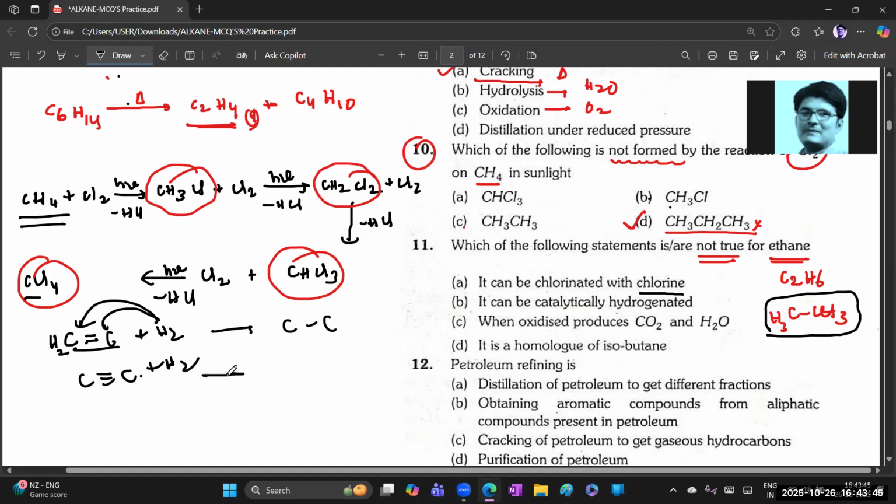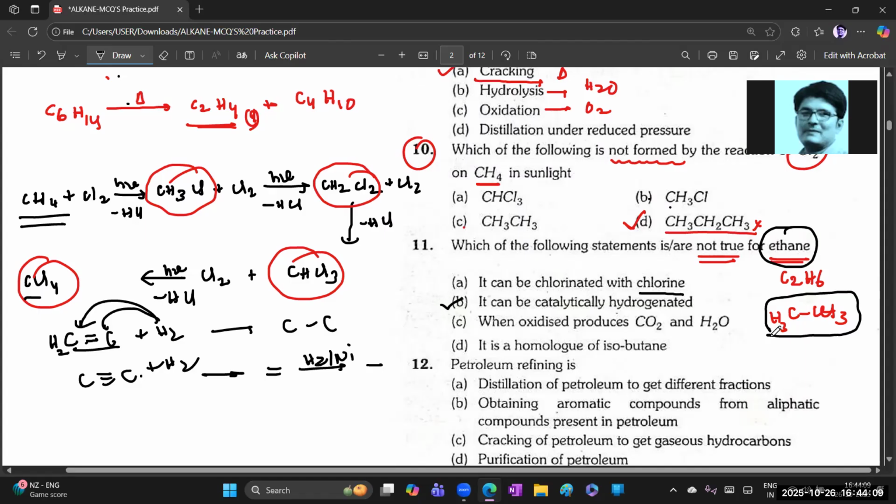Here the triple bond compounds are first converted to double bond, and again with catalytic hydrogenation the double bond is converted to single bond. But here, can ethane be catalytically hydrogenated? Ethane is saturated and a single bonded molecule cannot undergo it. So this is the wrong statement.